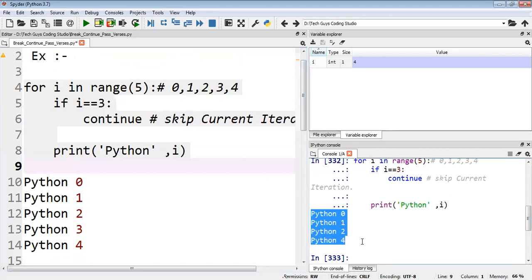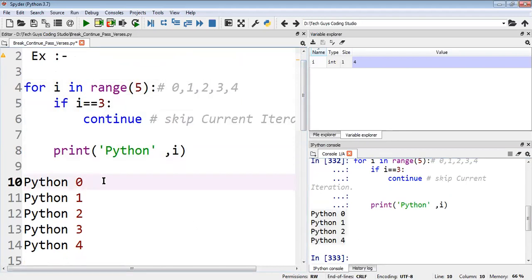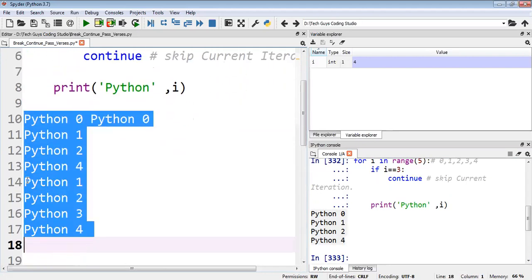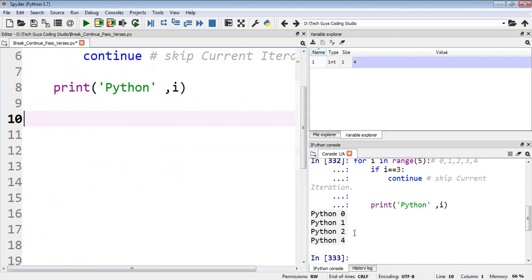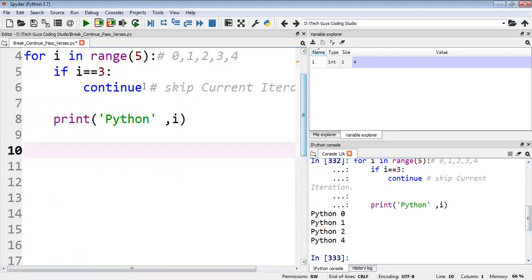I'll show you here also. If you want, I can copy paste here. Just one second. It's not coming properly here, so leave it. Here only you see it. If i equal to 3, where is the 3? 3 is not there. So the current iteration will stop at that condition. It will not take this condition i equal to 3. See, Python 3 is not there, but the rest of the statements it will execute.